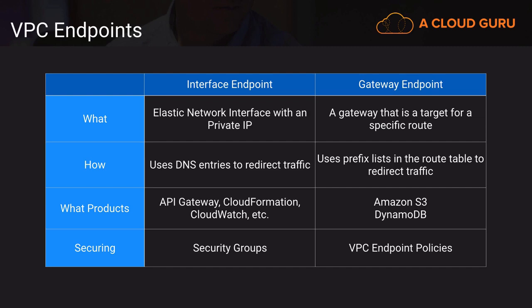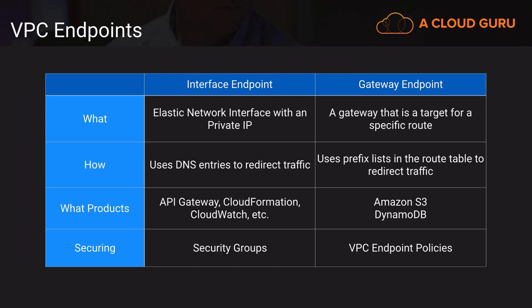AWS attaches a private hosted zone from Route 53 to your VPC whenever you spin up one of these interface endpoints, and it uses kind of DNS redirection or DNS trickery to route any calls to those services to the private path. Now, in contrast, on the gateway side, the gateway uses prefix lists.